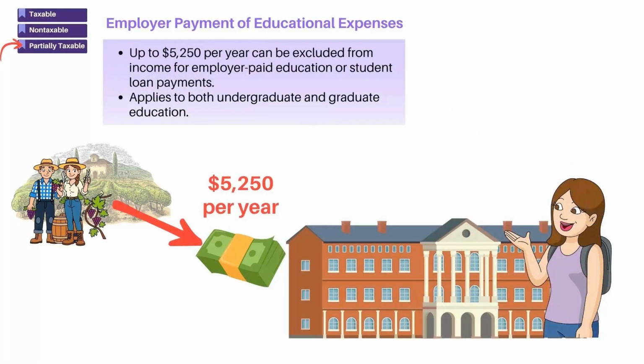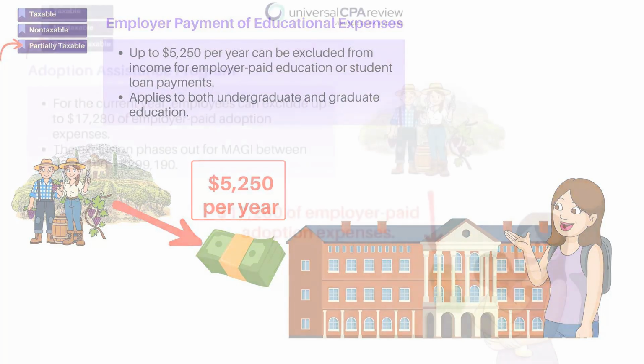All right, so education assistance is also big on the CPA exam. Employers can give up to this threshold amount per year in education benefits, completely tax-free. All right, so this applies even for graduate coursework. So if Linda gets employer paid accounting classes up to this threshold amount, she can exclude that fully.